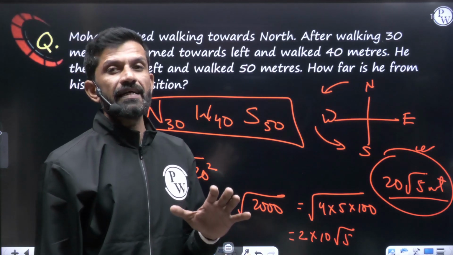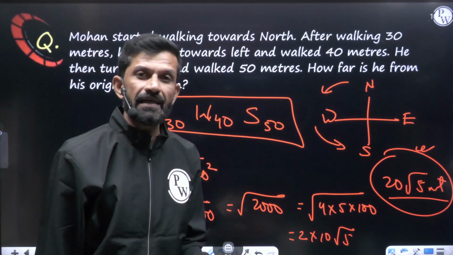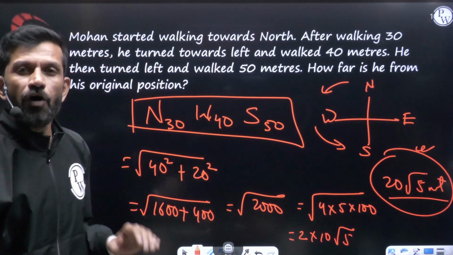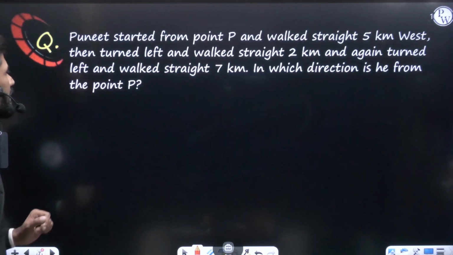I am not saying without diagram. With diagram you won't get. With diagram also you will get, but without diagram you can do the answers of all those 5 varieties of the question much faster. Let's see this.